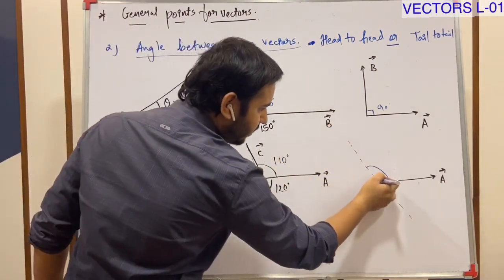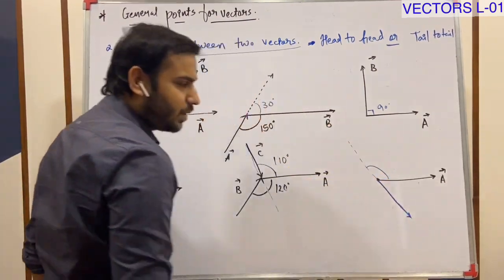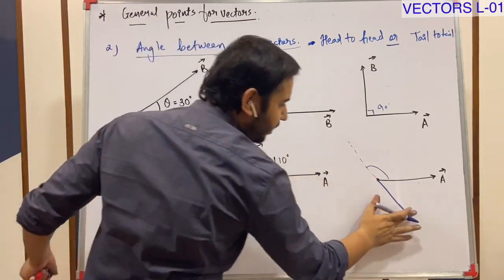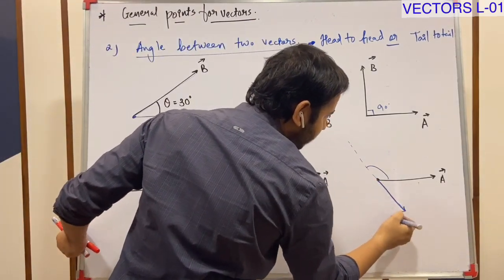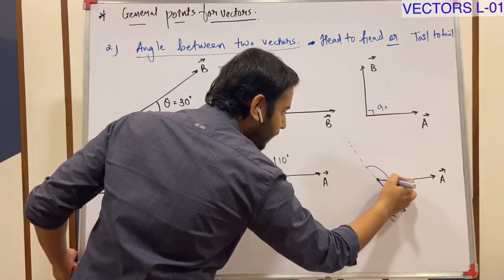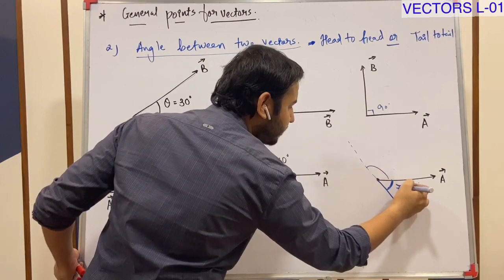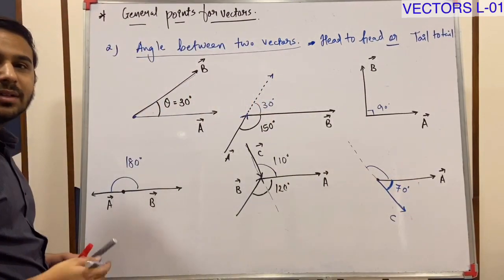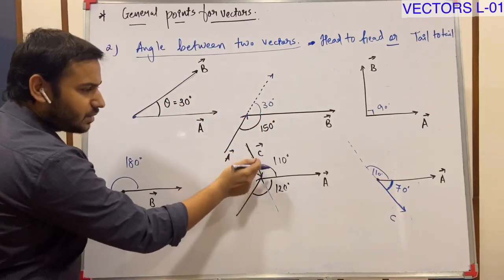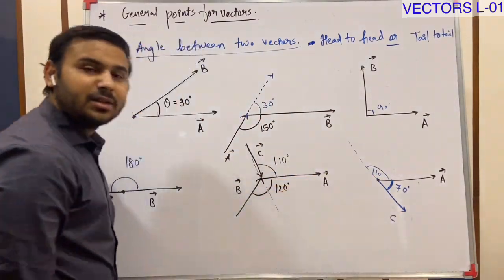So I'll write C somewhere here. You understood? Just taken from here, substituted over here. This was 110, so this must be 70, because this is 110. See this 110. So this must be 70.